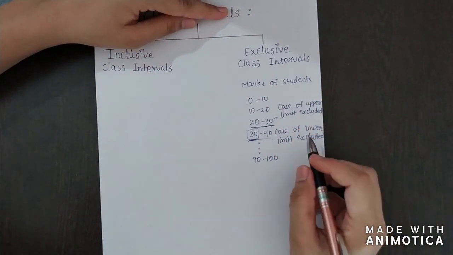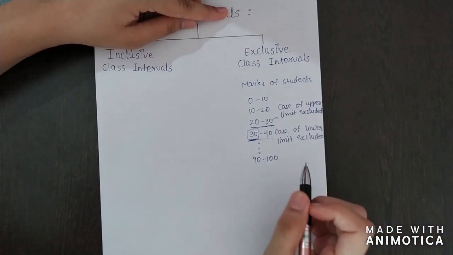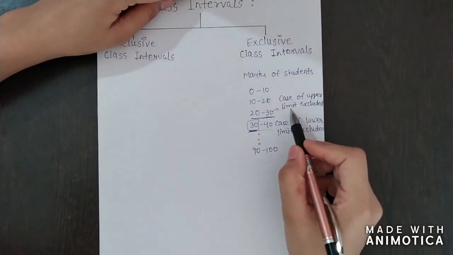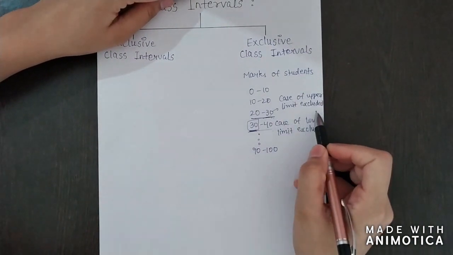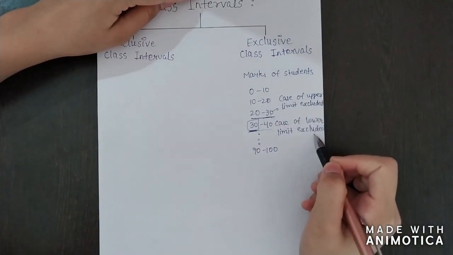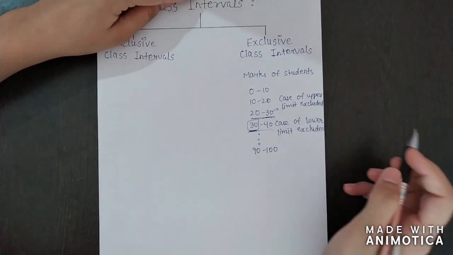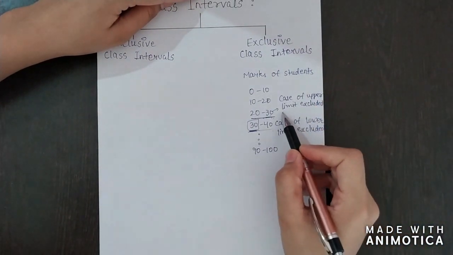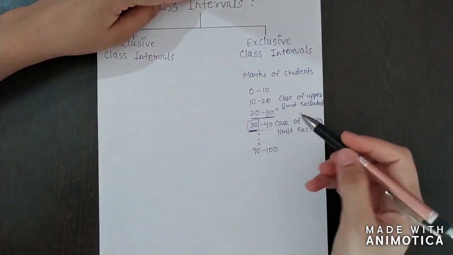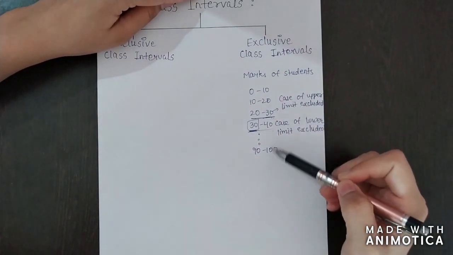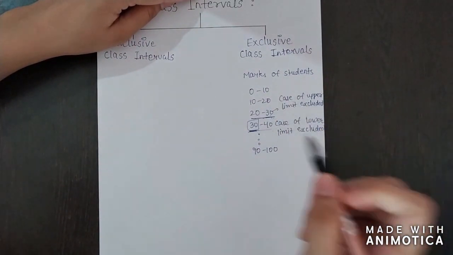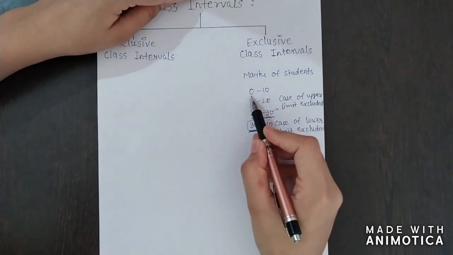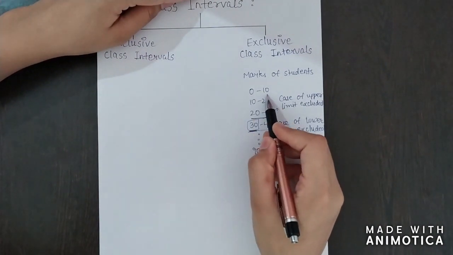Both the methods are right. You can choose either one method out of these two. But usually we will use this method, the upper class limit excluded method. We will not use the other because this method is more popular. If you use the upper class limit excluded method, that means you will exclude the upper limits of all the classes. Remember, all the classes. Like if I have to exclude the 10 from this class, then I'll write this class as 0 to 9, not 10.